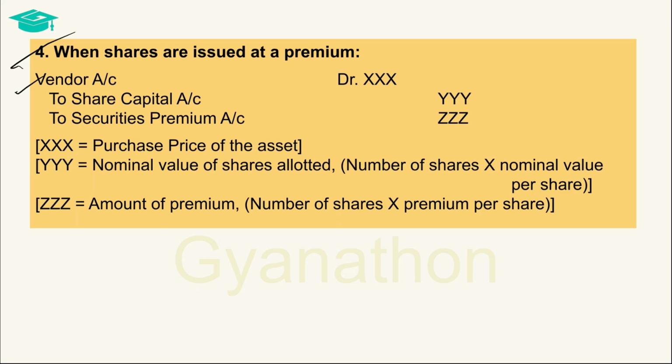When shares are issued at premium, the share capital cannot be straightaway credited with the premium issue price value, but the share capital account has to disclose the nominal value of the actual number of shares allotted, and the premium is to be shown separately as a credit in addition to the nominal value of the shares. That is why share capital is not credited directly with the premium issue price value, but share capital is credited with the nominal value, and the premium is shown as an additional credit.